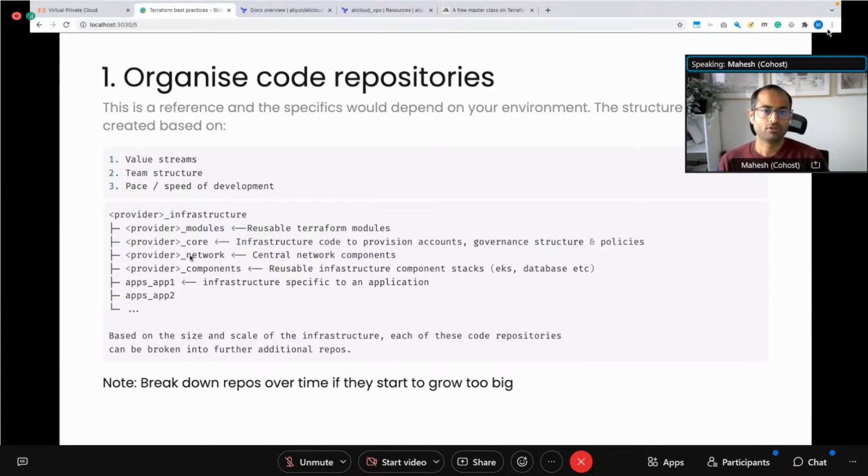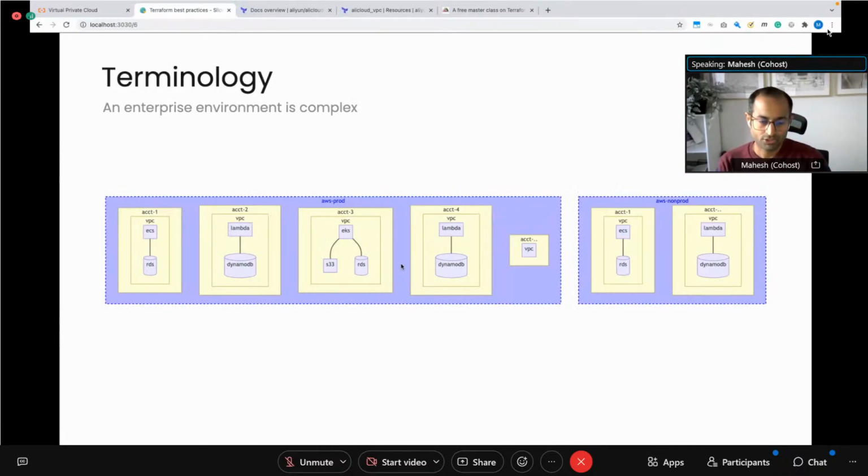So just make sure you look at this, use it as guidance, but do not just blindly copy it as is. Try and make sure that you create multiple repositories, that is the idea behind this. And over time, I would recommend that you keep looking at your structure and evolve and refactor it as needed. Once you have your repository structure nailed, I will cover some of the code and how I've used this with a sample soon, but I just want to cover some basic concepts first.